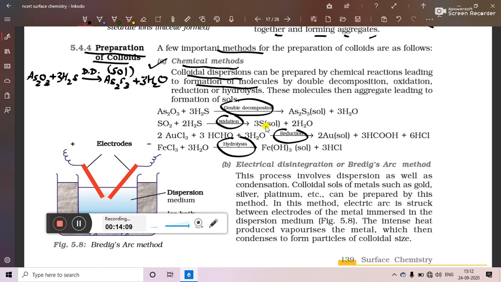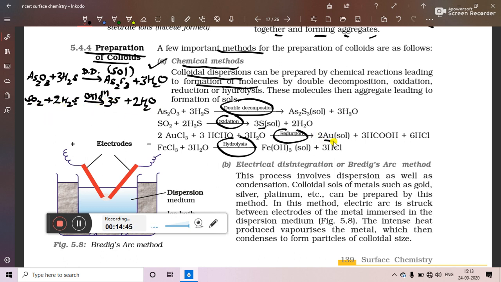Now if we have to prepare sulfur sol, then what is the method? We have to take sulfur dioxide and treat it with H2S by oxidation reaction. In that case, elemental sulfur will be formed along with water. In case of sulfur dioxide we are having 2 oxygen, so we have to multiply 2 with water. Then we are having 2 2s are 4 hydrogen, so you have to write 2H2S. Then we are having 2 sulfur over here and 1 sulfur over here, 3 sulfur. So here we have to write 3S.